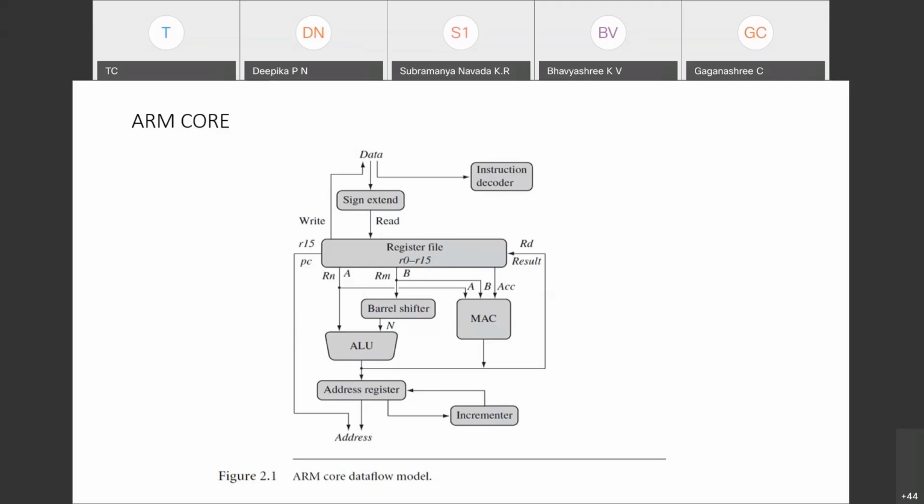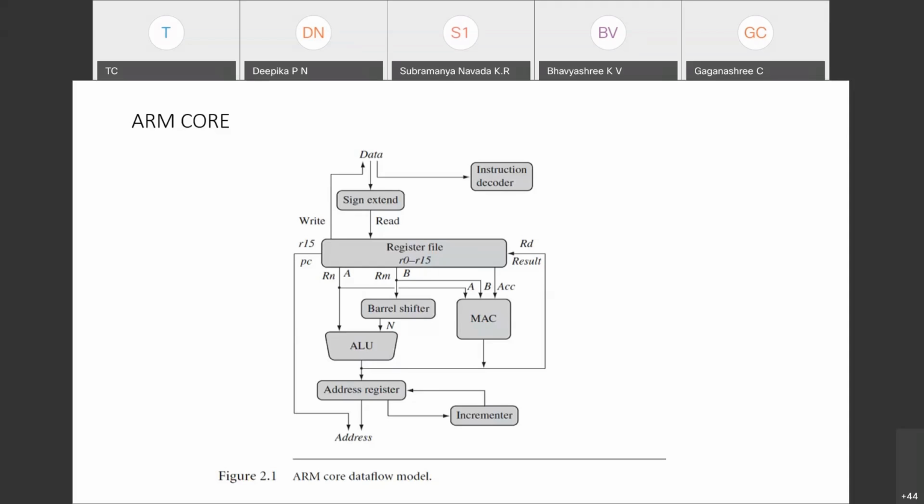One thing should be ensured: if you take the same register twice, overwriting will definitely happen. So you should be careful while choosing the registers. If I have taken R1, R2 and R3, then Rn and Rm are the source registers, and Rd is the destination. The operation is very simple. What is that?